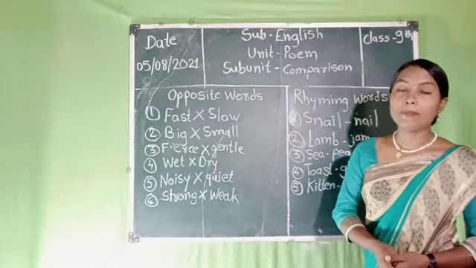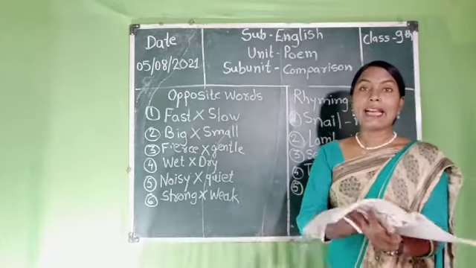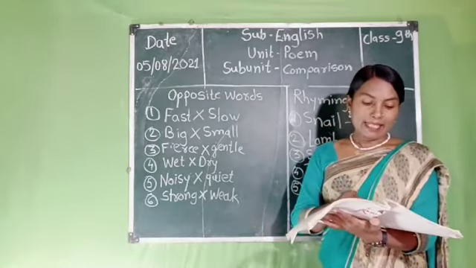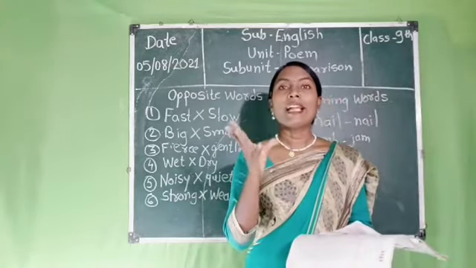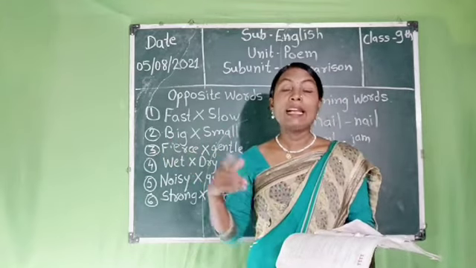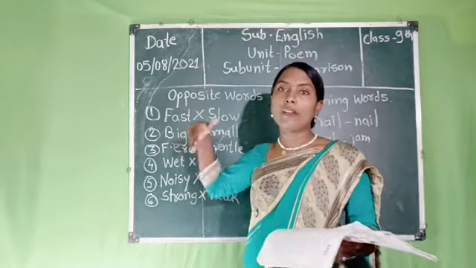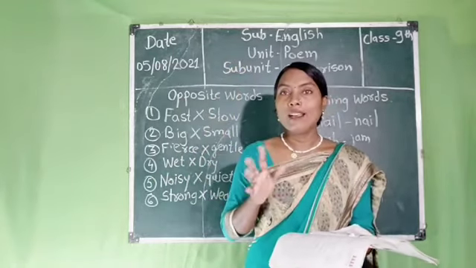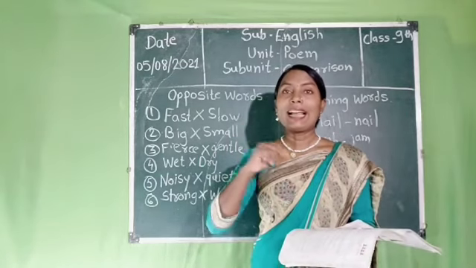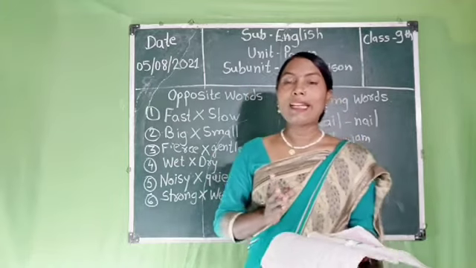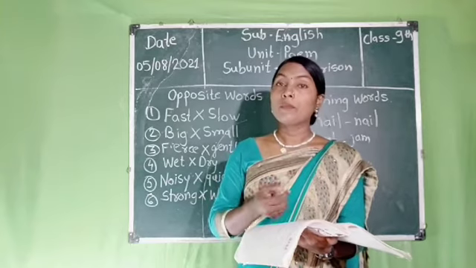Next we see the next line, that is "dark as a tunnel and light as a moon." We know the light of the moon is so bright, and in the tunnel there is so much darkness. When we see trains going into the tunnel, we feel darkness. So here, dark as a tunnel and light as a moon, because the light of the moon is so bright. Here we compare the brightness.